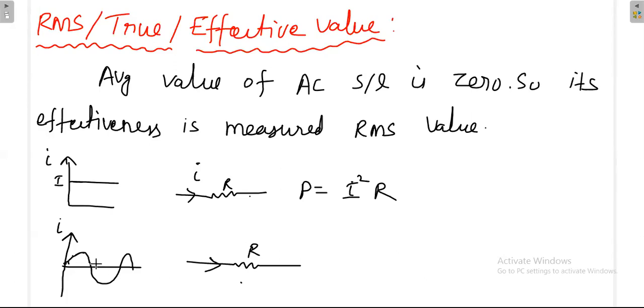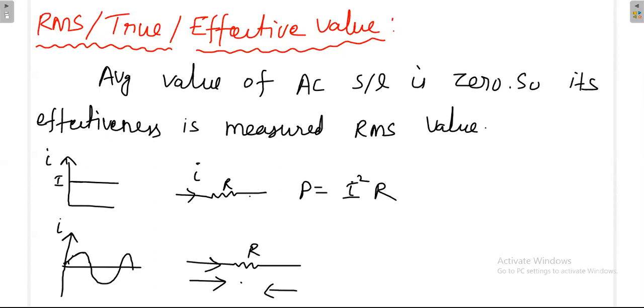Even if the signal goes in the opposite way, that means negative, in the first half cycle the current goes in this way, and in the negative half cycle the current goes in the other way. Whether the current goes left to right or right to left, there will always be power dissipation in the resistance. But that is not necessarily equal to the positive half.